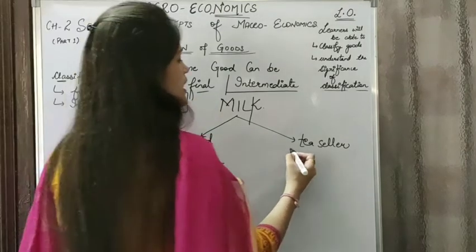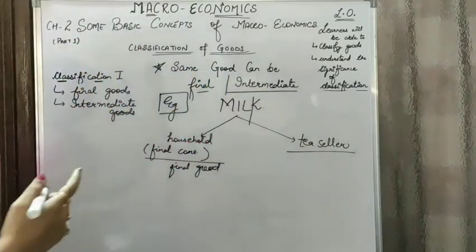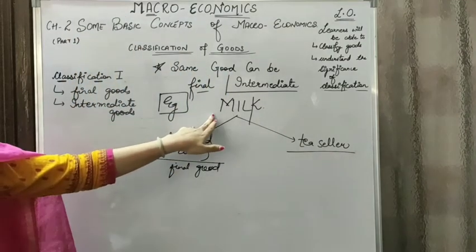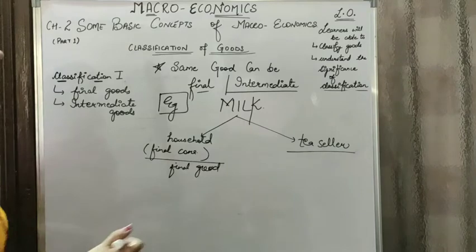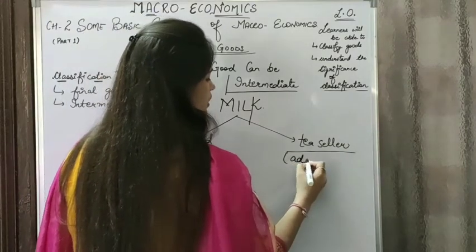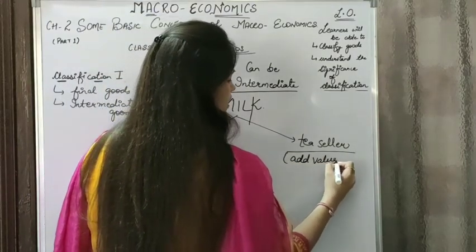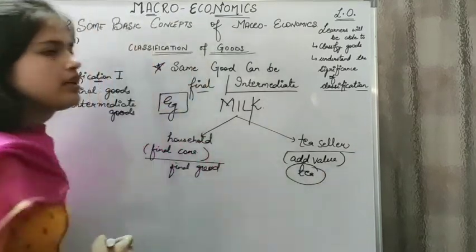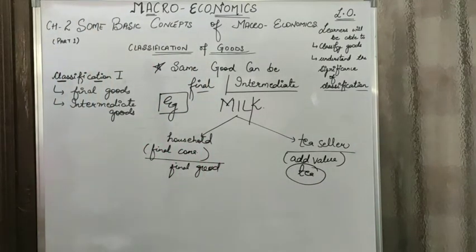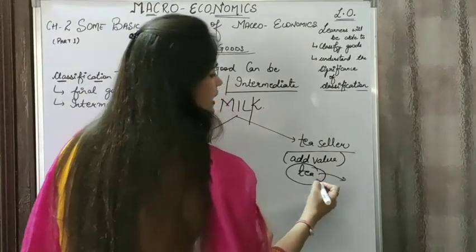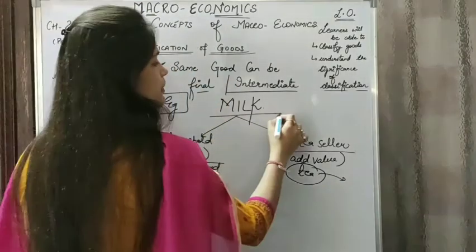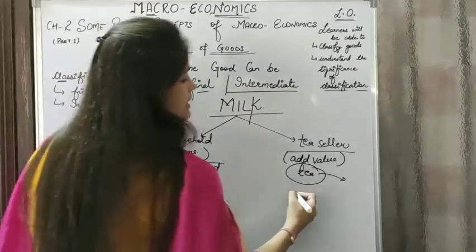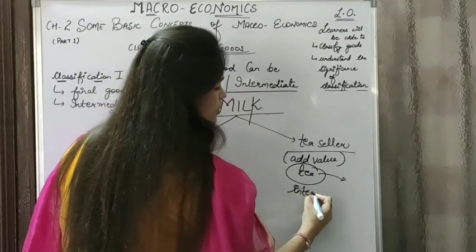Whereas what happens in case of a tea seller? The tea seller is going to buy this milk and add value to it. He is going to make tea out of it, right? And he is going to sell this tea. So this tea is a final good, whereas this milk which he has taken up is an intermediate good.